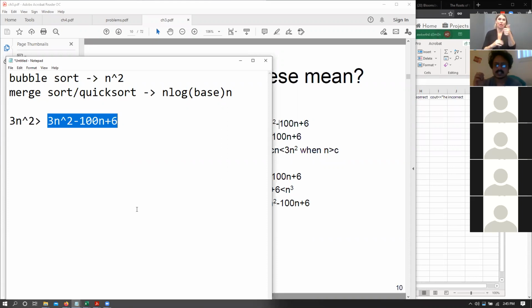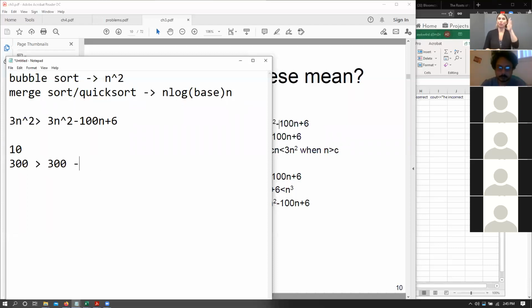But if you think about it, let's take n as 10. So I'm saying 3 times 10 times 10, that is 300, and that is going to be larger than 300 minus 100 times n, where n is 10, so 1000, plus 6. So for the value of 10, this equation works out. Let's look at the value of 1. For the value of 1, we have 3 greater than 3 minus 100 plus 6. In that case also, it is always going to be larger. 3 minus 100 plus 6 is always greater than 3.